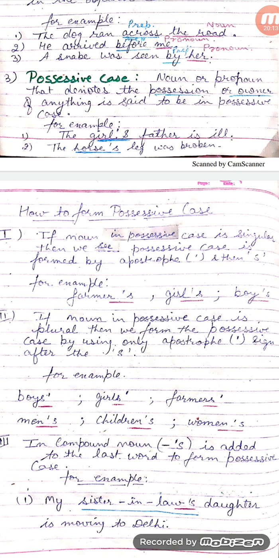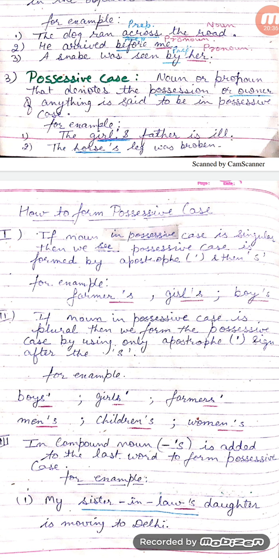If the noun in possessive case is plural, then we form the possessive case by using only apostrophe sign after the s. For example, boys', girls', farmers'.